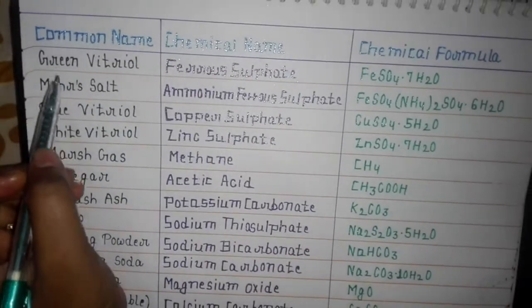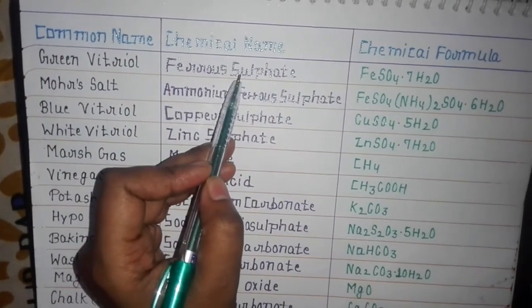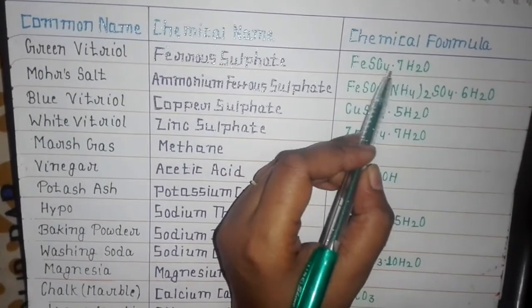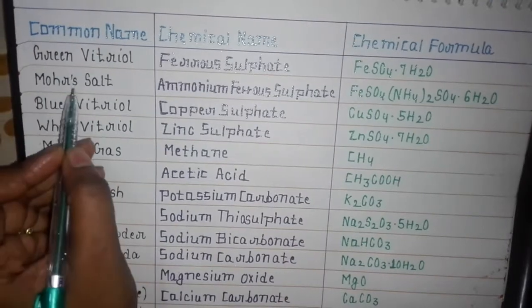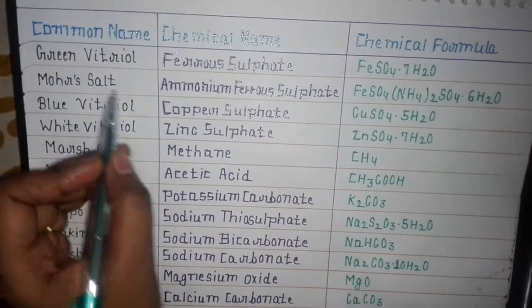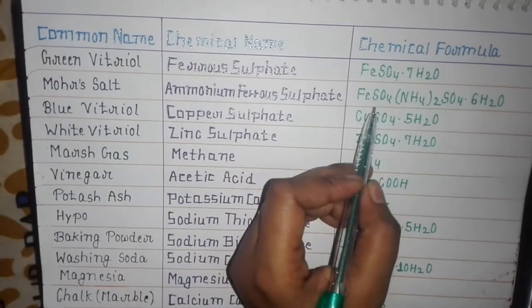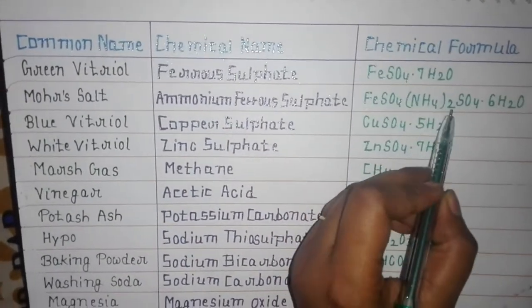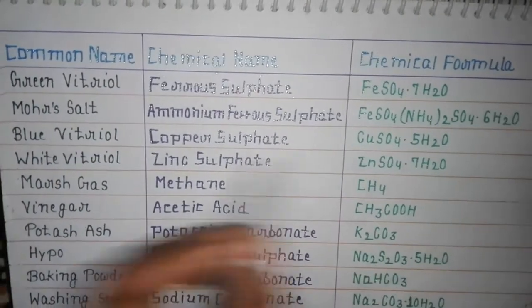Then comes green vitriol. Its chemical name is ferrous sulfate and its chemical formula is FeSO4 and 7 molecules of water. Next is Mohr's salt. Its chemical name is ammonium ferrous sulfate. Its chemical formula is FeSO4, (NH4)2SO4 and 6 molecules of water.